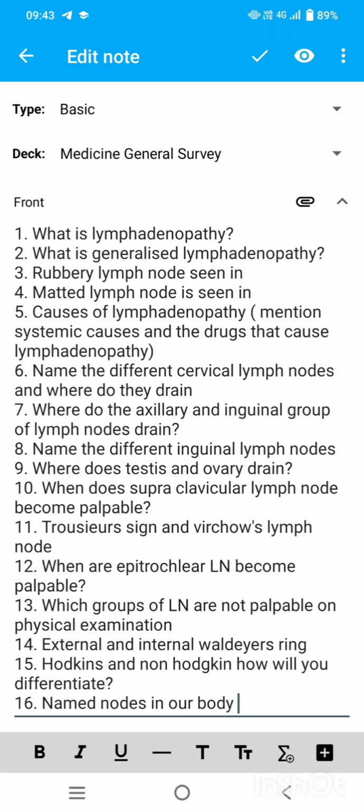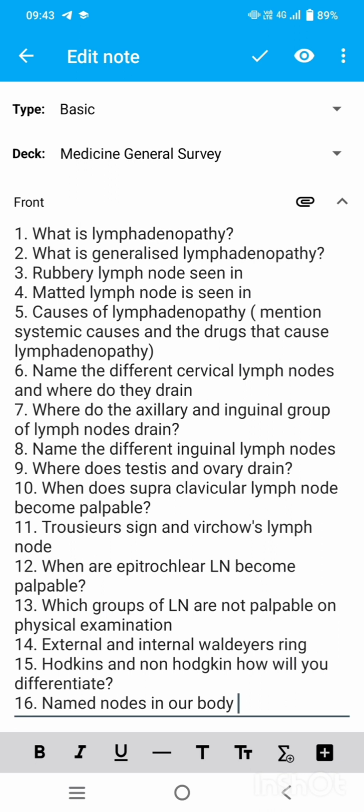Question number 3, rubbery lymph node is seen in Hodgkin's lymphoma. Fourth, matted lymph node is seen in, as I told you, tuberculosis. Periadenitis in case of tuberculosis. Next, fifth question, what are the causes of lymphadenopathy?